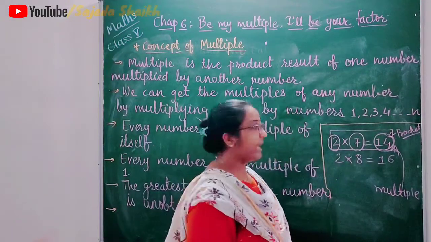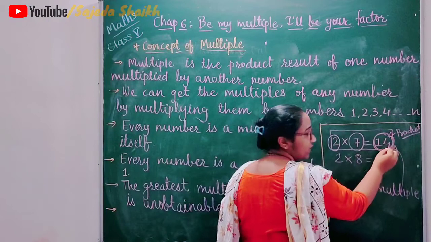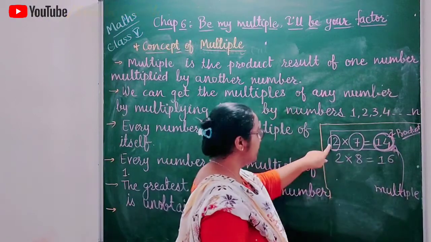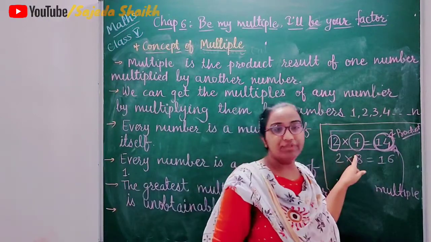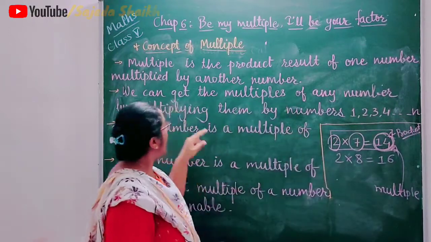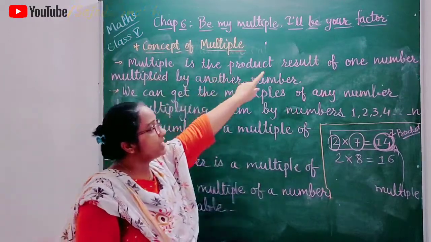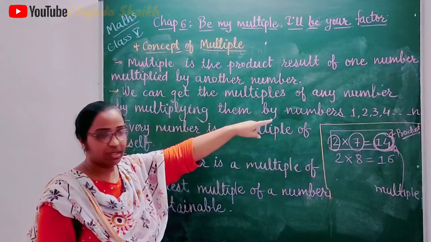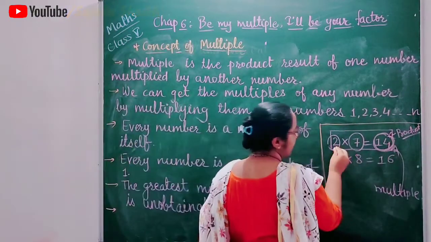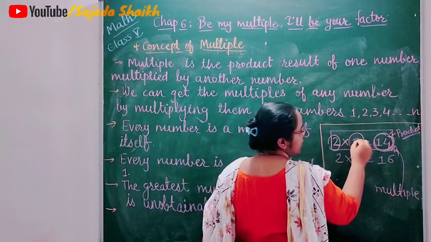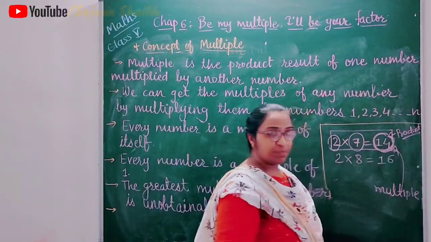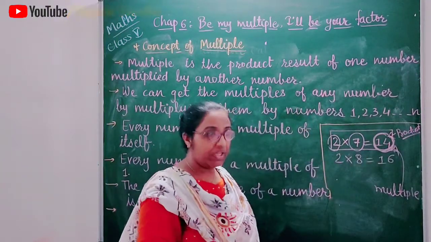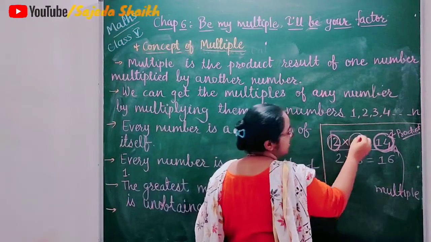So we can say that this product 14 is a multiple of 2 and a multiple of 7. Once again, a multiple is the product result of one number multiplied by another number. So this product is called a multiple of both these numbers.